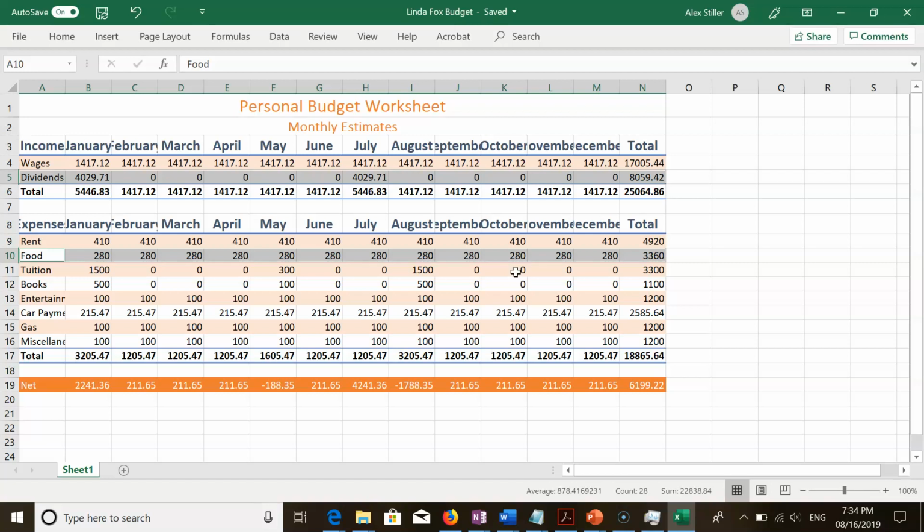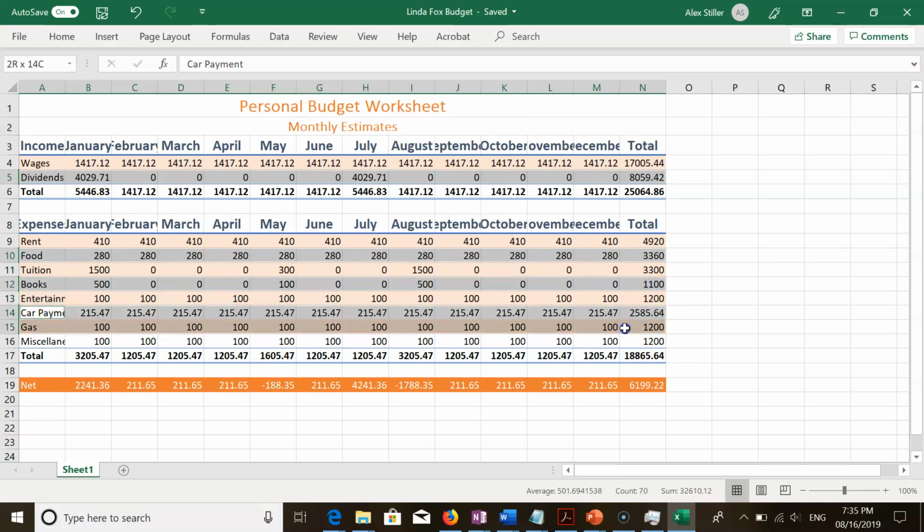And then A12 to N12, our third range here. A14 to N14. So with the control key held down, just selecting that range, and then the last range with the control key still held down, A16 to N16.